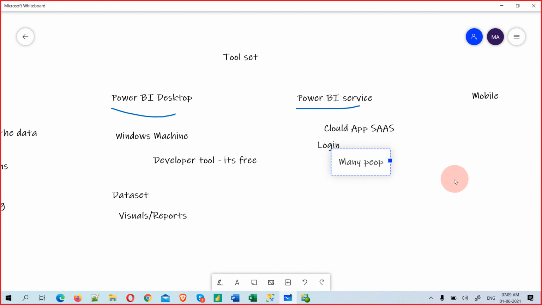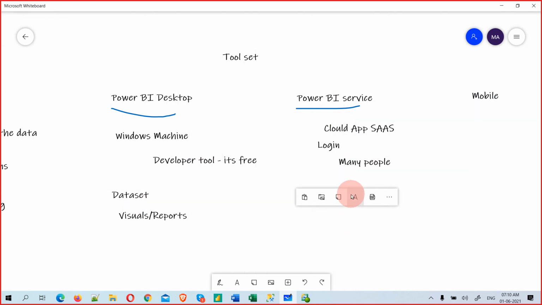Many people will log in just to collaborate. Here is the one person, here the many people. So that's it. Here also you can see the data set. You cannot see the data set directly in the desktop, but it will prepare the data set, and that data set will be available here.